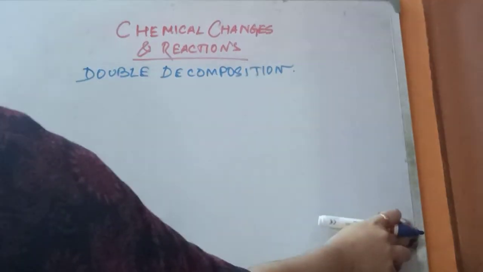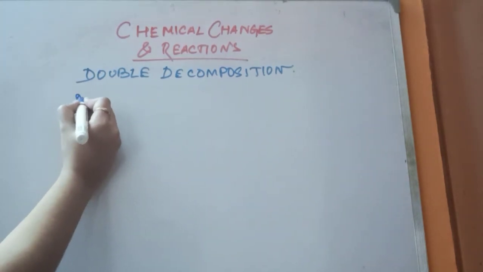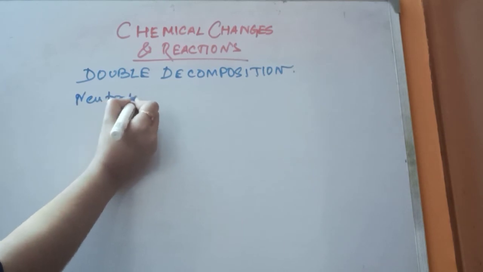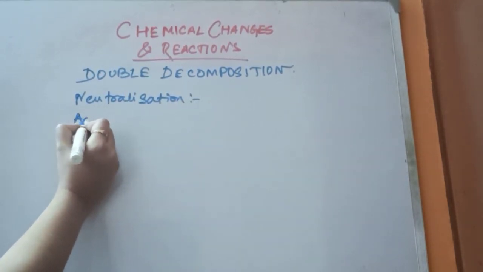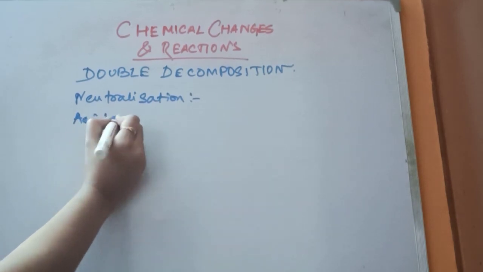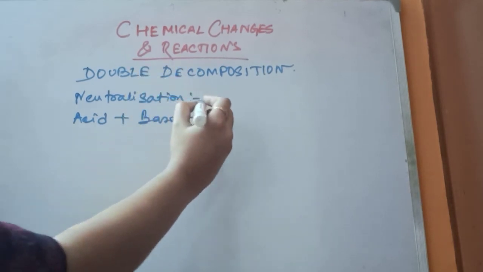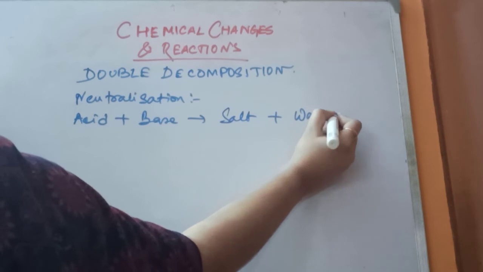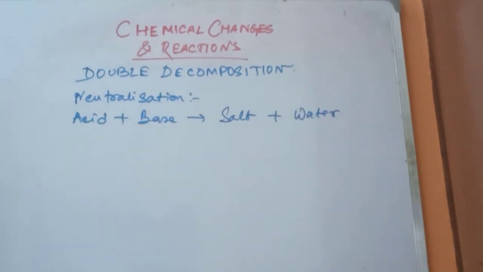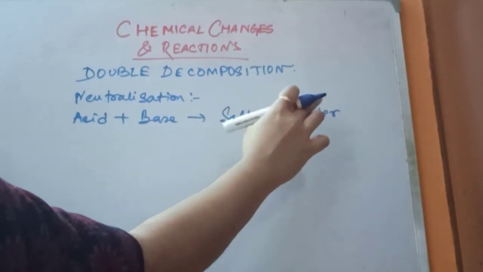Obviously, two opposite substances with opposite characters can be neutralized. So, in neutralization reaction, acid reacts with base to form salt and water. So, neutralization reaction means acid reacts with base to form salt and water.